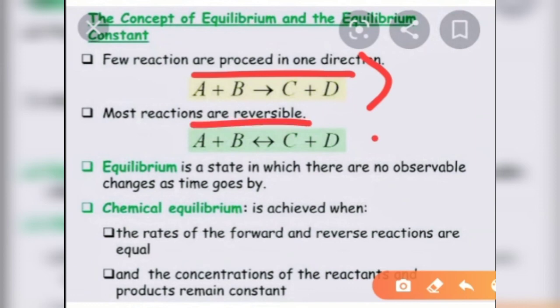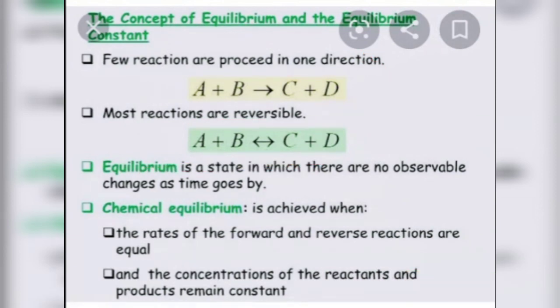Reactants forming products and products forming reactants. Okay, what is equilibrium state? In which both the forward as well as reverse reactions are proceeding at the same rate. Okay, what is chemical equilibrium and how is it achieved? When the forward reaction rate and the reverse reaction rate become equal, and the concentration of the reactants and products remain constant.